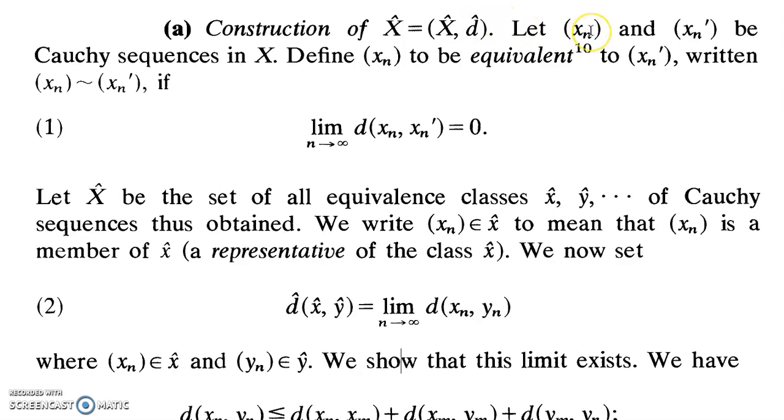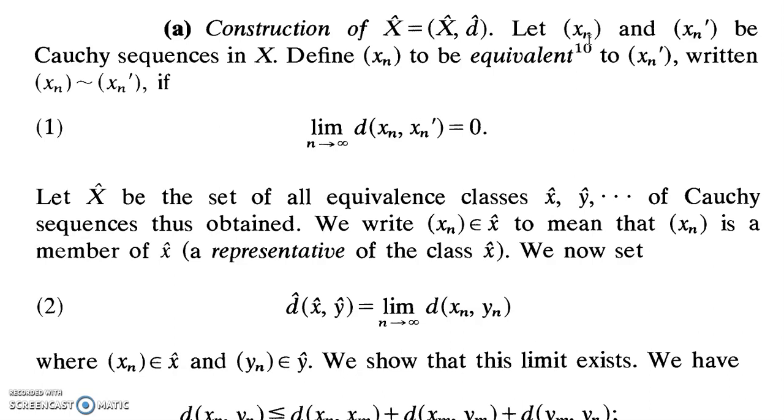We take two sequences x_n and x_n dash, which are Cauchy sequences in X. So they converge, but not necessarily in X. The problem is, associated with x_n and x_n dash, there may exist two distinct points or one point as their limits.